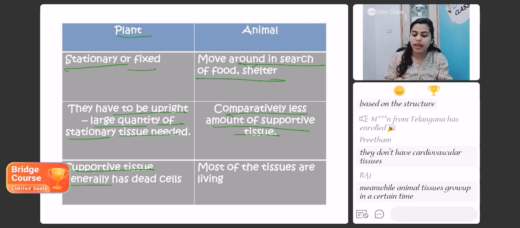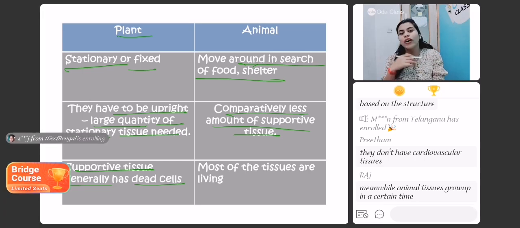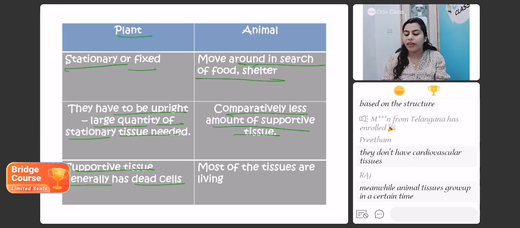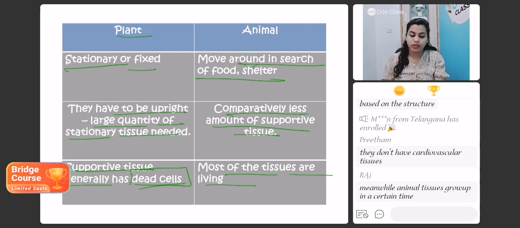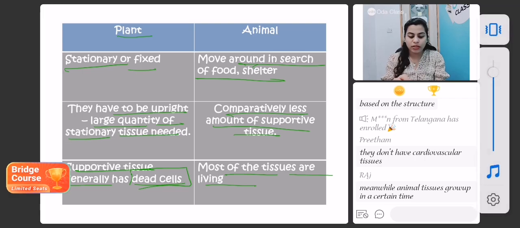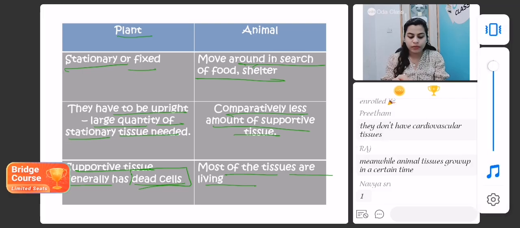More supportive tissues are there in plants. Let me tell you, the supportive tissues provide mechanical strength and support. These kinds of tissues are made up of dead cells. That means these tissues are majorly dead. While on the other hand, the animal tissues are mostly living tissues. Okay, everyone, clear? Are you ready to solve some quiz questions now?